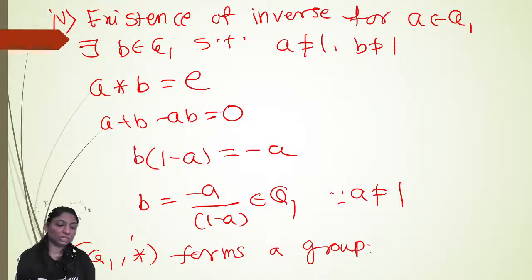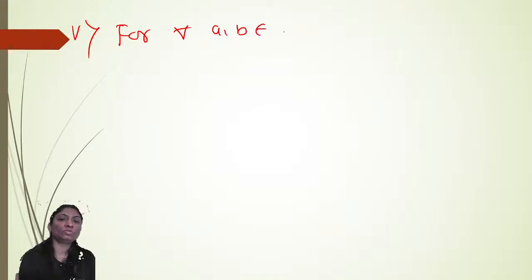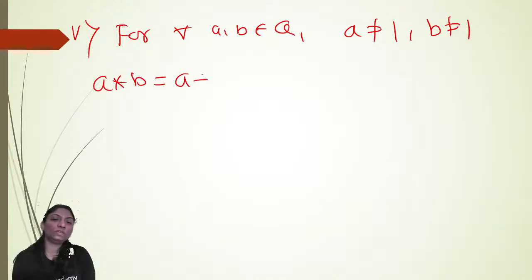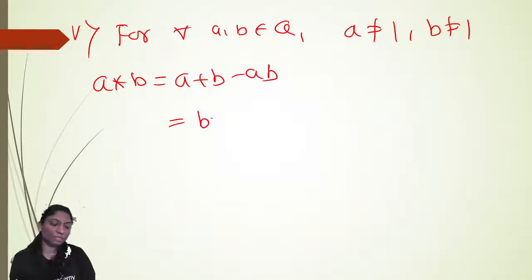Okay, we'll check whether it is abelian or not. Okay, fifth one. For all A, B belongs to Q1, it means A is not equal to 1, B is not equal to 1. Then A star B is equal to A plus B minus AB. So can I write this as the same as B plus A minus BA?